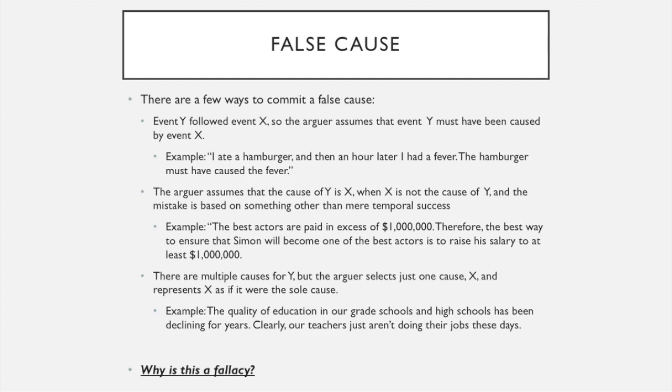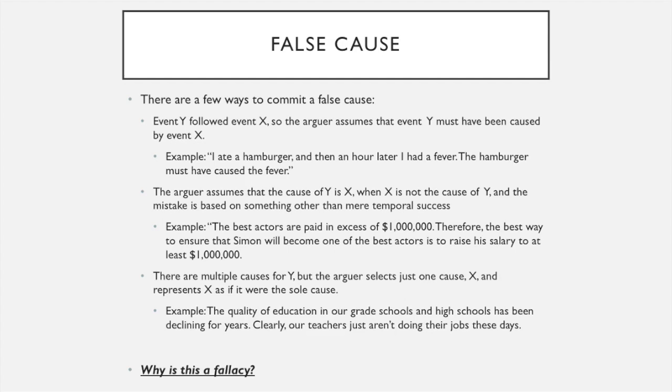So the first is event Y followed event X, so the person assumes that Y must have caused X. Example, I ate a hamburger, and then an hour later I had a fever, so that hamburger must have caused the fever. The second one states that the arguer assumes that the cause of Y is X when X is not the cause of Y, and the mistake is based on something other than mere temporal succession. Whereas in the hamburger example, they're assuming that the hamburger caused the fever because the hamburger came before the fever.